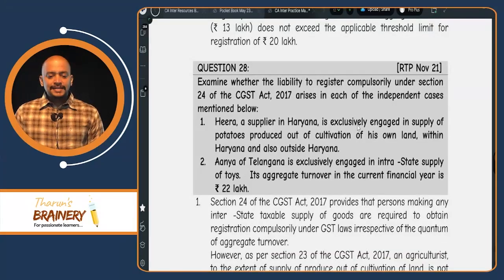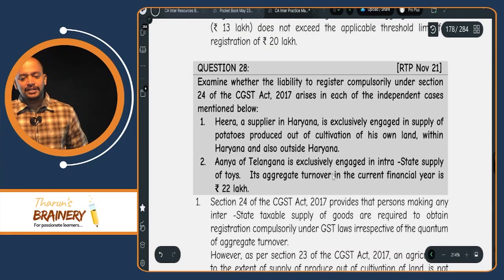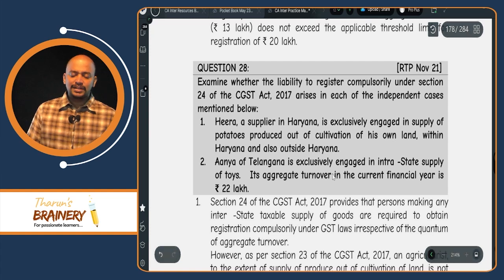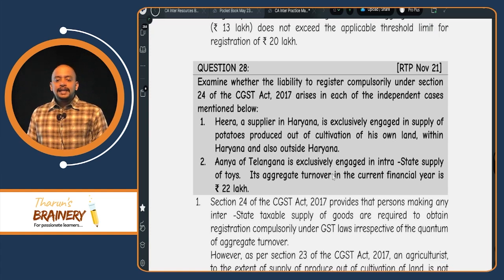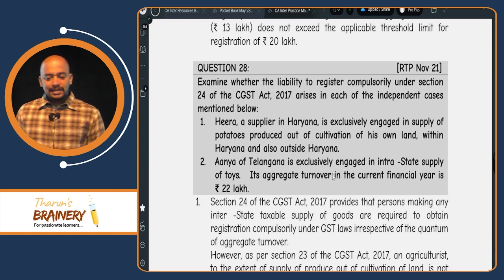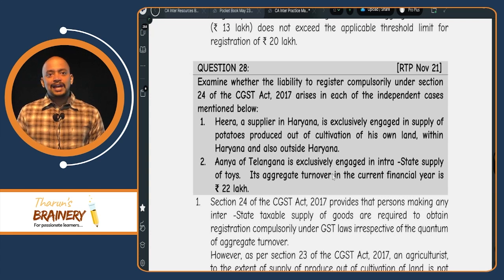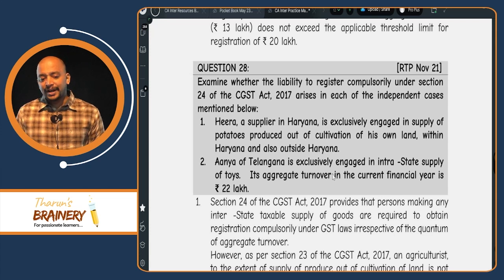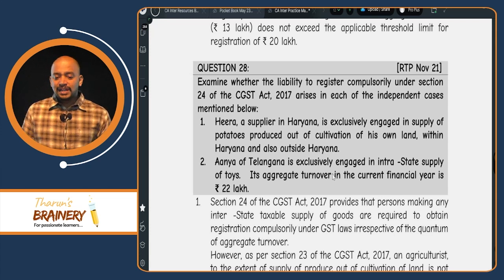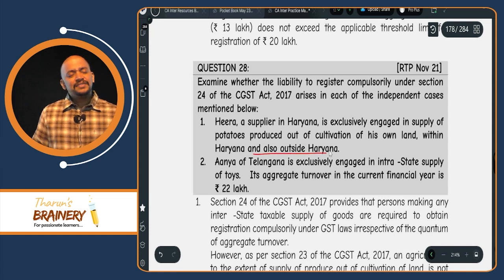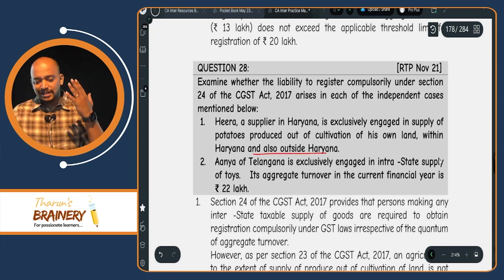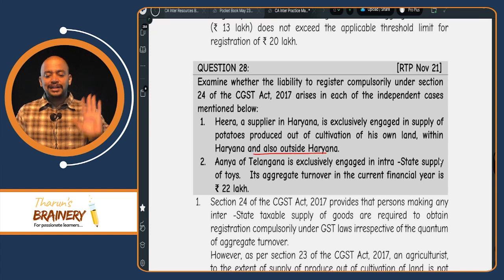Then examine whether there is a liability to register compulsorily under Section 24 in the independent cases. Hira, a supplier in Haryana, is exclusively engaged in supply of potatoes produced out of cultivation of land. So they are making only supply out of cultivation of land. Are they required to get registered? No. But they are making interstate supply also. Even then, Section 23 overrides Section 24. So as per Section 23, they are not required to get registered in this case.